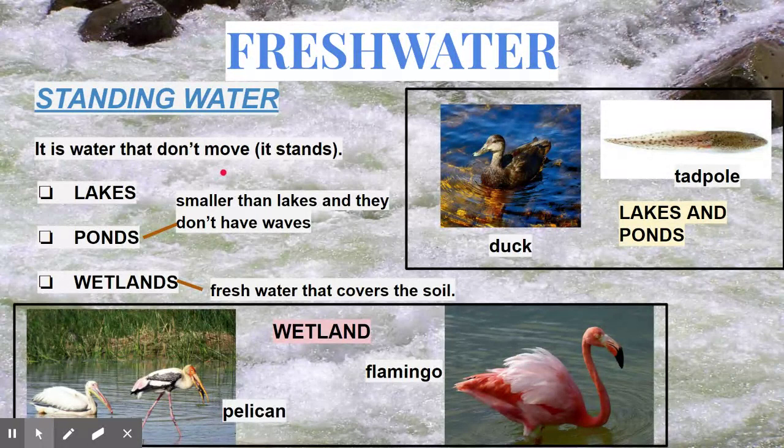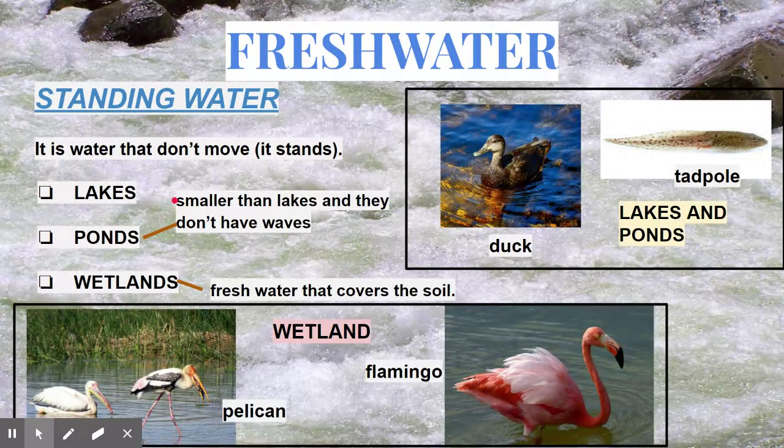In the flowing water, the water goes moving, but at the standing water, the water is still, without moving. So at the standing water, we've got lakes, ponds, and wetlands.